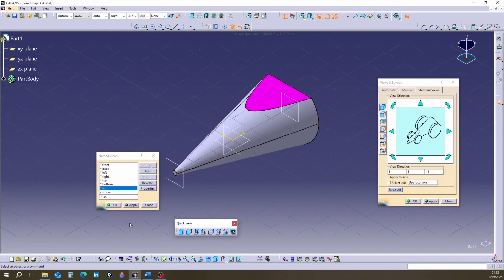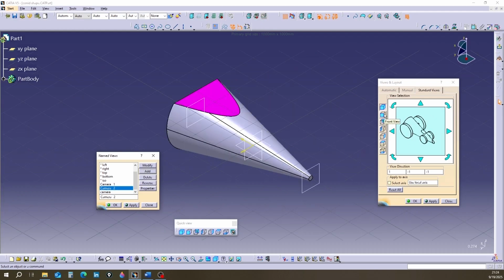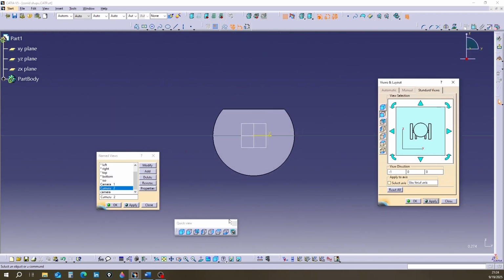If in this state you click on the camera command and then select the Add tab, a camera 1 will be added to the collection of different views. I click on Front and press Apply. You can see that the shape rotated and its view was set from the front.